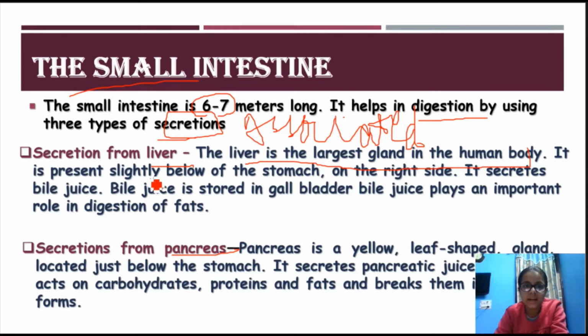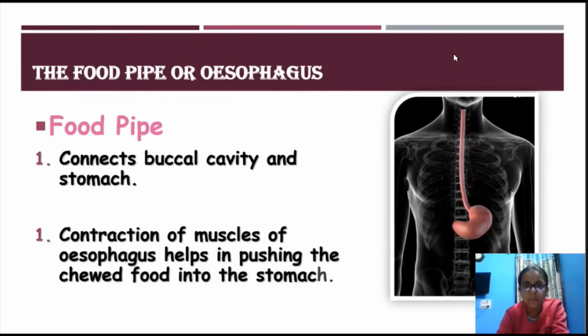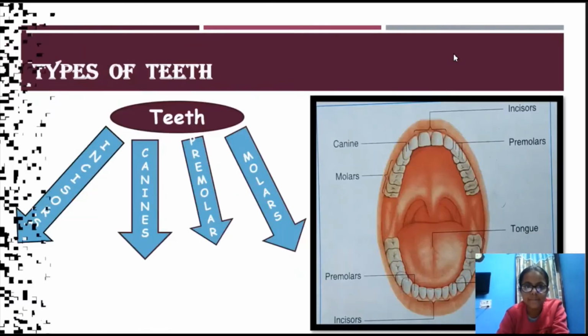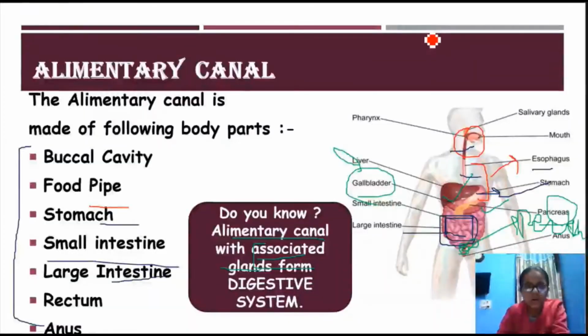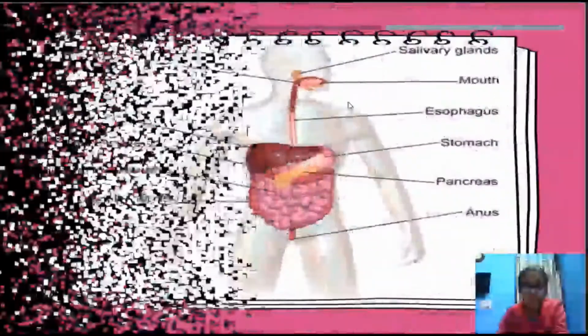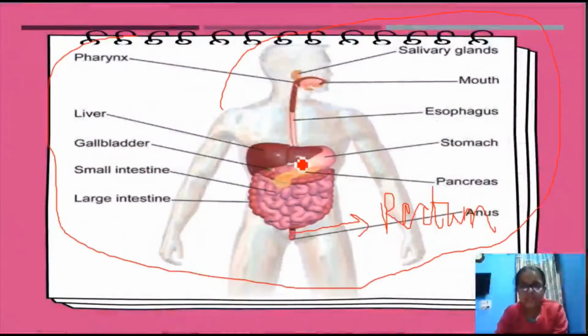It is present slightly below the stomach on the right side. So let me show you the diagram. So you can see this is the stomach, and the liver is behind the stomach, right?